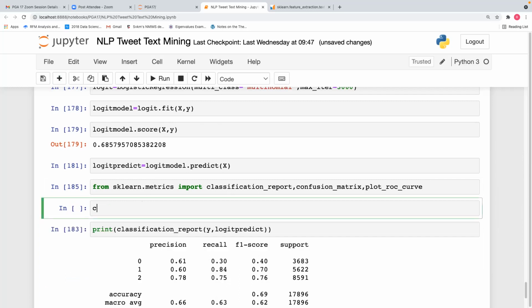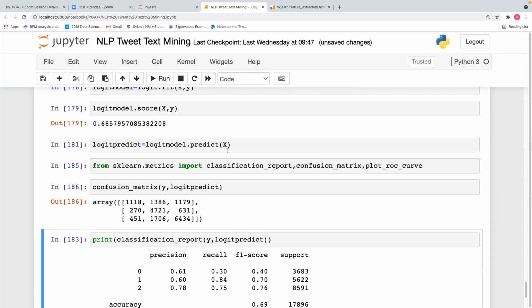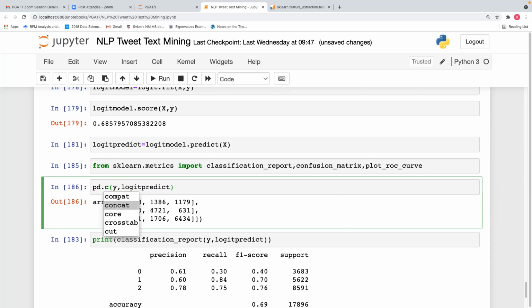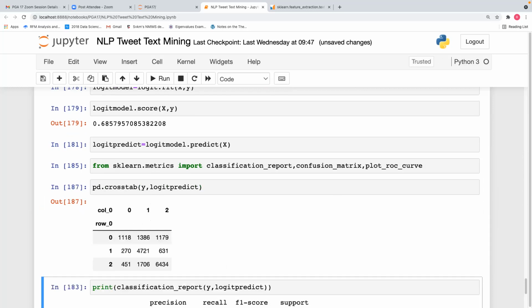Confusion matrix Y comma logit predict, or we can use pd dot crosstab, which would be a better option. pd dot crosstab Y comma logit predict.